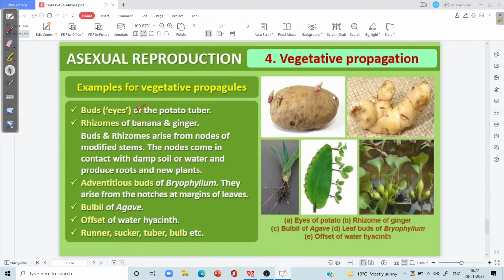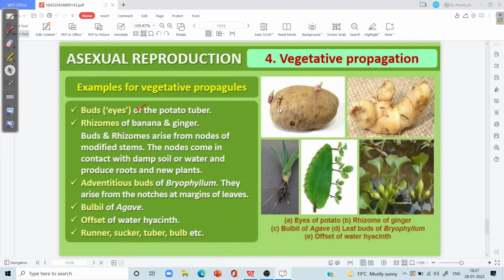In case of the potato, which is actually a stem tuber, that is, the edible portion of the potato is the stem of the potato which becomes underground due to the storage of the food material. And this stem tuber has small depressions over it. These depressions are referred with the name of eyes.